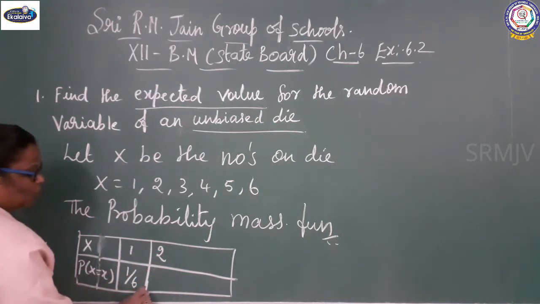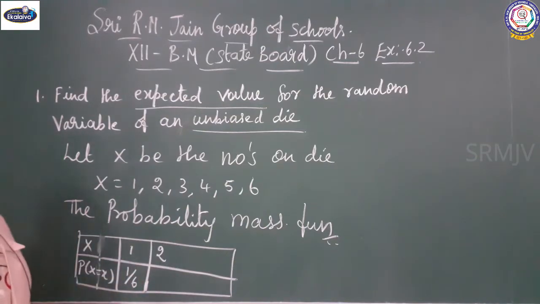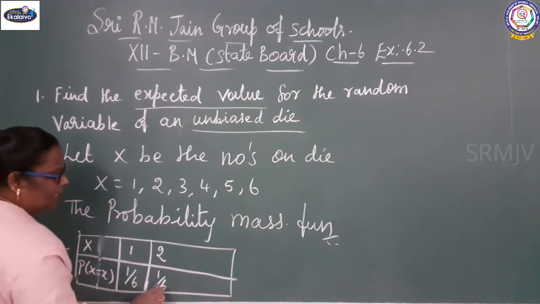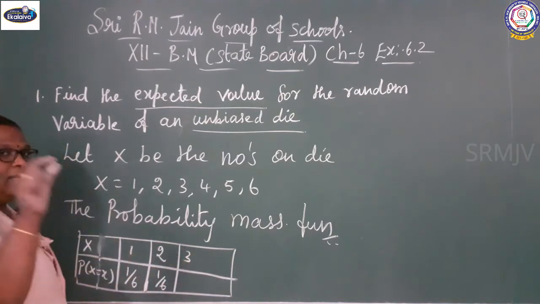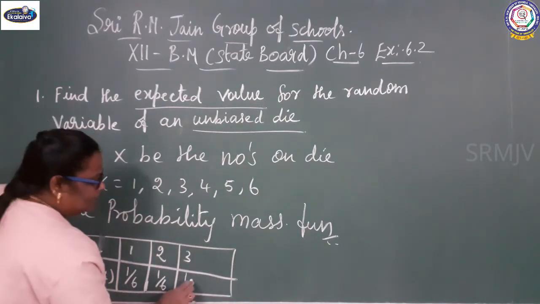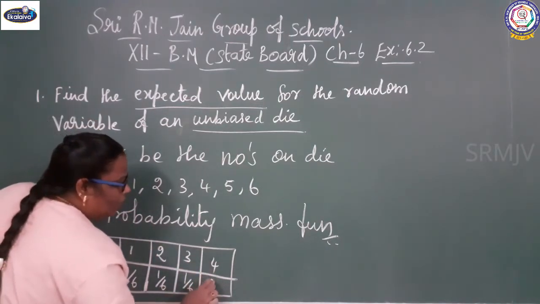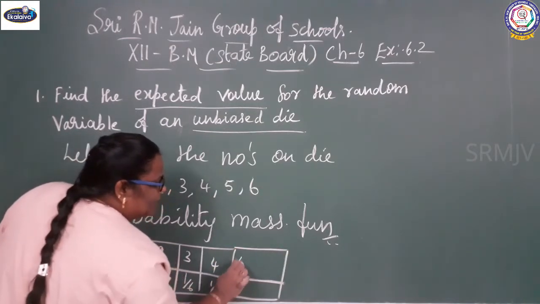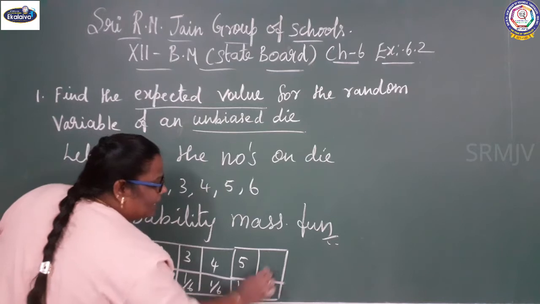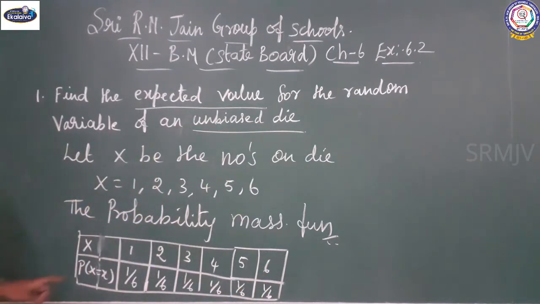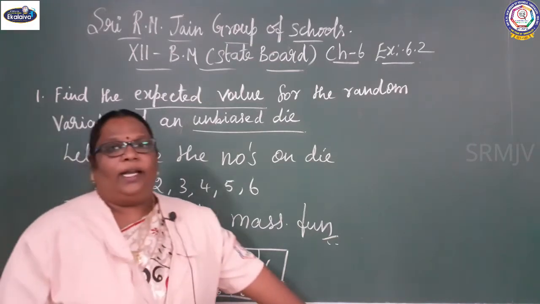Then 2 is only one side on the 6 faces, so 1 by 6. 3 is one face on the 6 sides, so 1 by 6. 4, 1 by 6. In the same way proceed for 5 and 6 also: 1 by 6. Is it clear? There are 6 faces on the die.